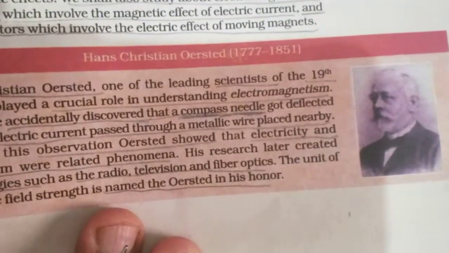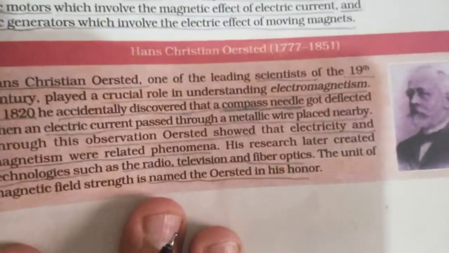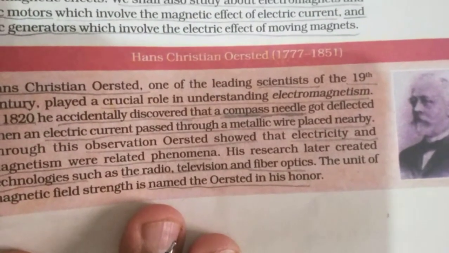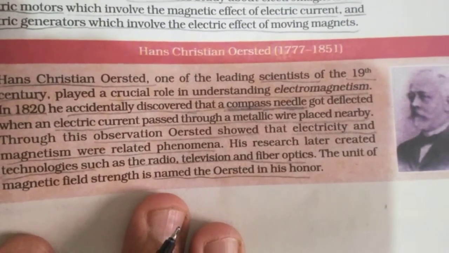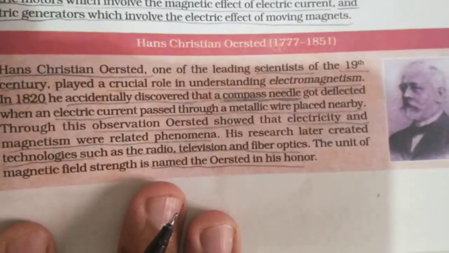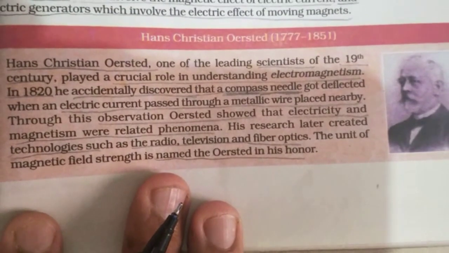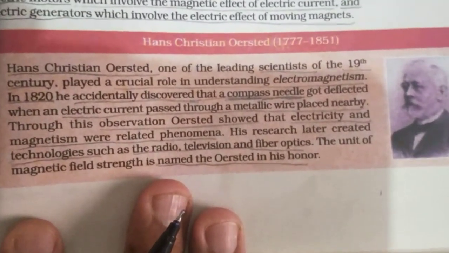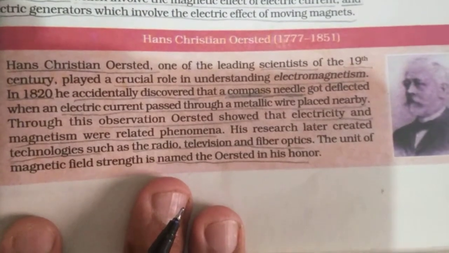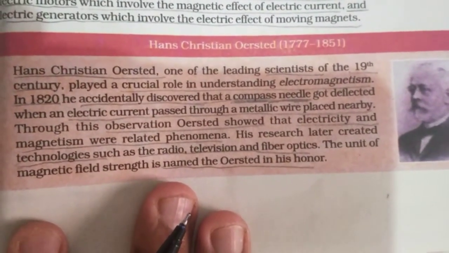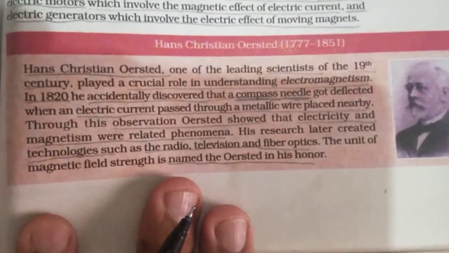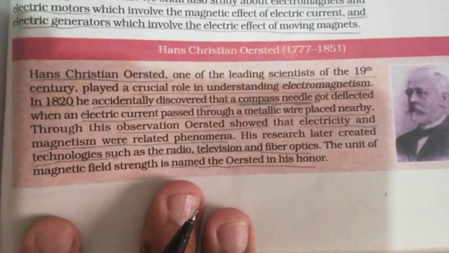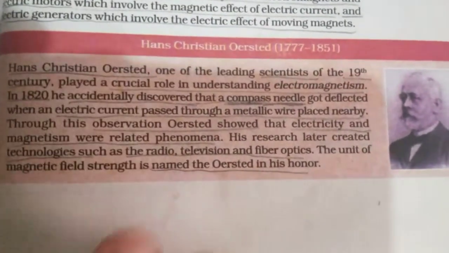Hans Christian Ørsted, one of the leading scientists of the 19th century, played a crucial role in understanding electromagnetism. In 1828, he accidentally discovered that a compass needle got deflected when an electric current passed through a metallic wire placed nearby. Through this observation, Ørsted showed that electricity and magnetism were related phenomena. His research later created technologies such as the radio, television, and fiber optics. The unit of magnetic field strength is named the Ørsted in his honor.